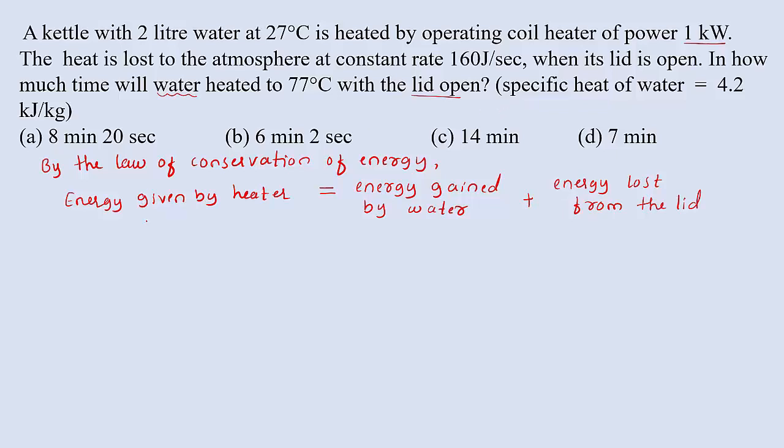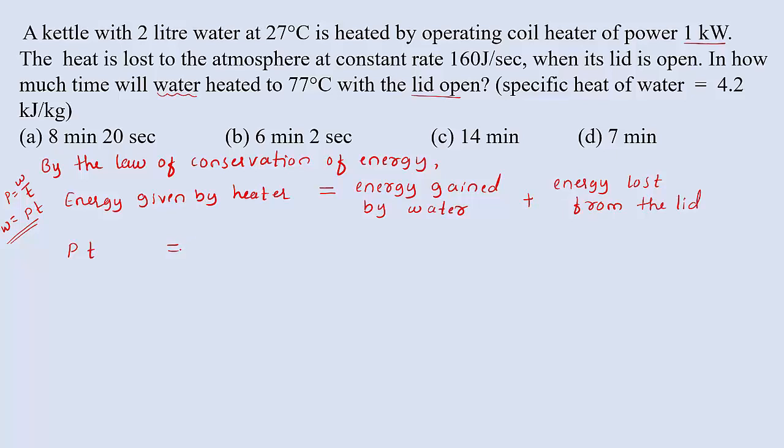So energy given by the heater, it is given 1 kilowatt. So here in place of energy I am going to write power into time. We know that the rate of doing work is called power. So P equal to W by T. The rate of doing work is power, or the work done is power into time. So energy, we already studied about the work energy theorem. So in place of energy given by the heater, I am going to write power into time is equal to energy gained by the water.